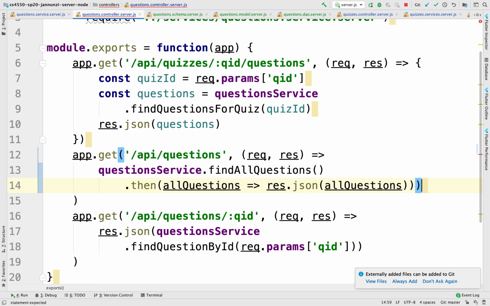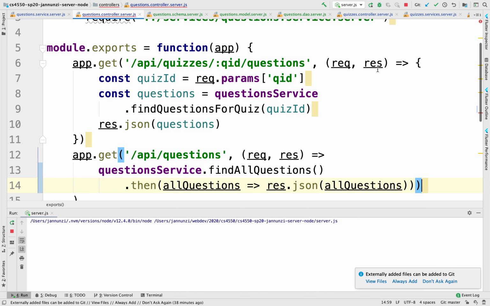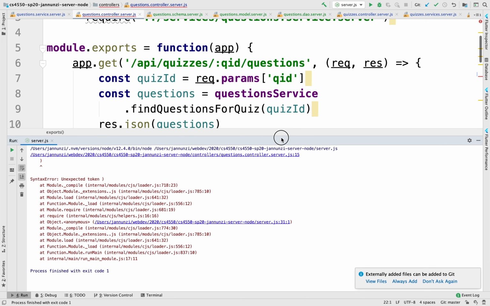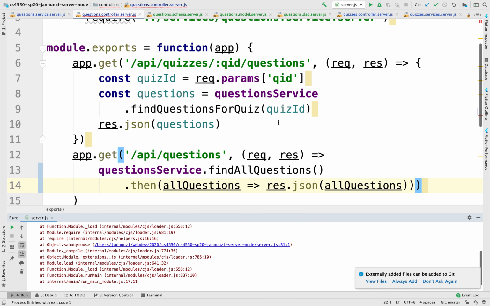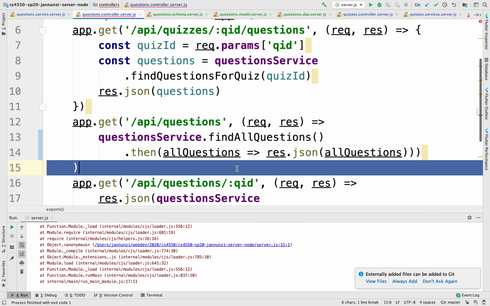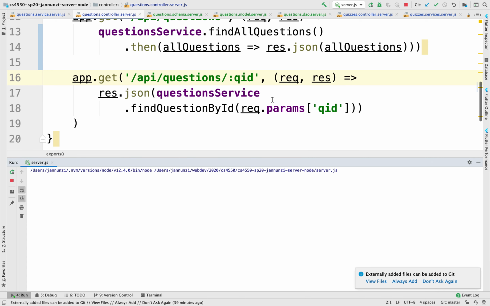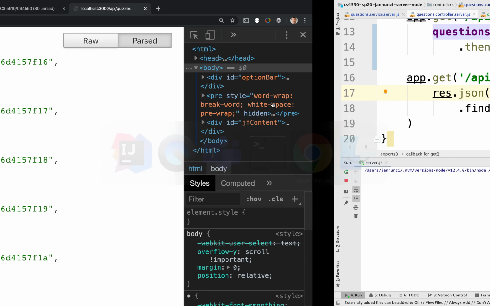Let's try it out. Let's run this. Let's run this again, and let's try hitting this URL, this API. Oops, what's happening? Looks like I have one too many parentheses. Let's restart again. Okay, so let's try hitting that URL.